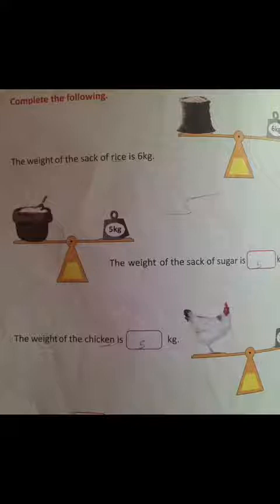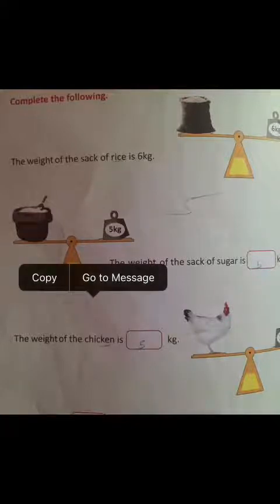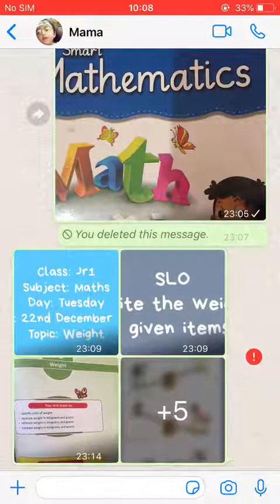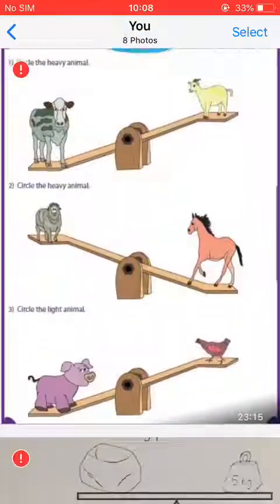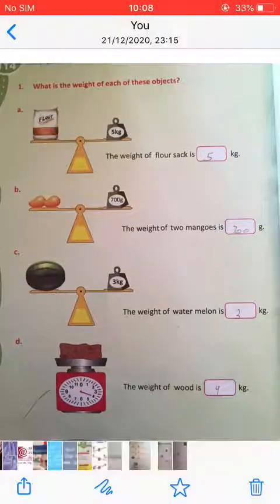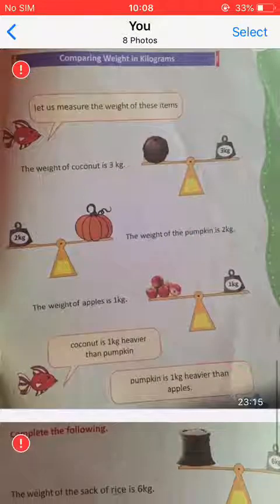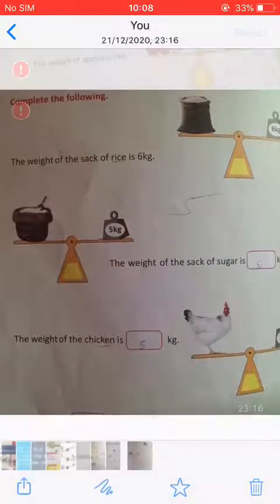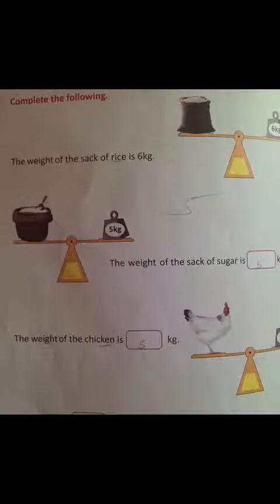It is page number 116 of your book. Kindly open your book at page number 115 and 116. Okay, you have to do this page number 116 in your textbook. The weight of rice is 6 kg. The weight of sack of sugar is 5 kg. The weight of chicken is 5 kg. Okay.